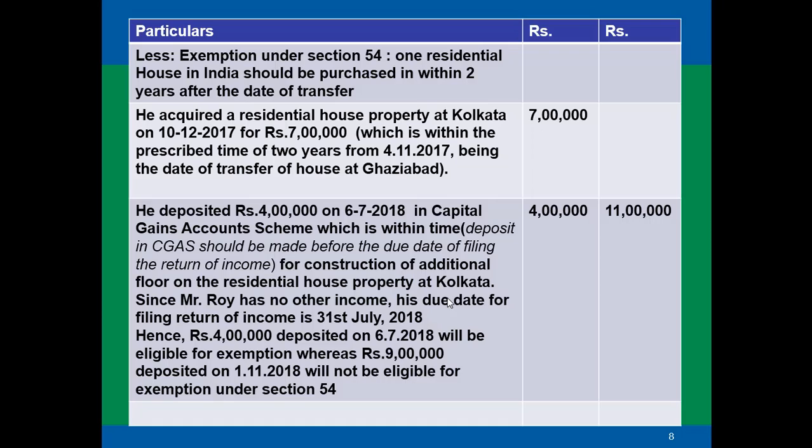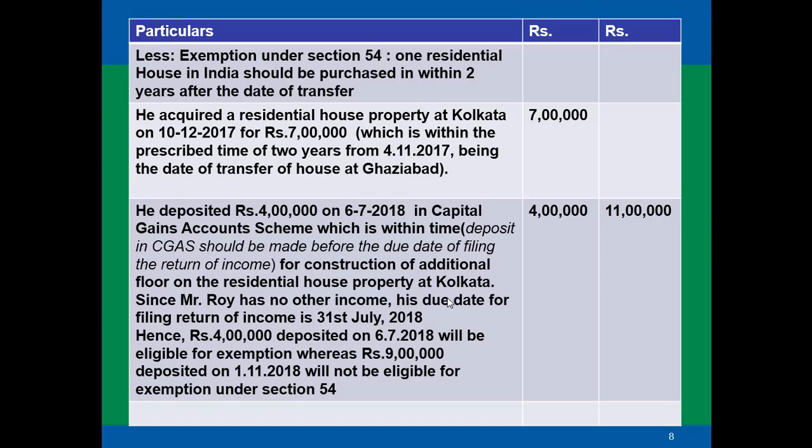Further, he deposited rupees 4 lakhs on 6th of July 2018 in a capital gain account scheme. That is also within time, because deposit in the capital gain account scheme should be made before the due date of filing of the return of income. And this has been used for construction of additional floor on residential house property at Kolkata.